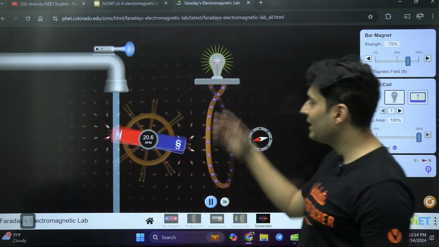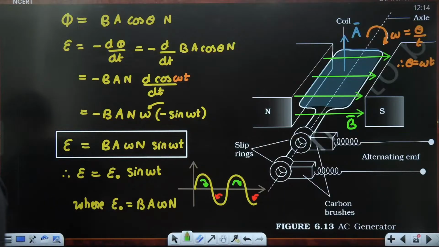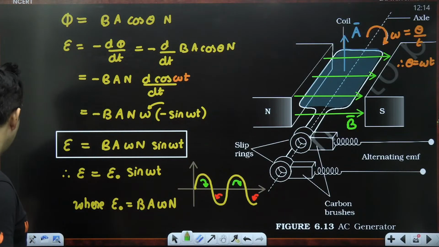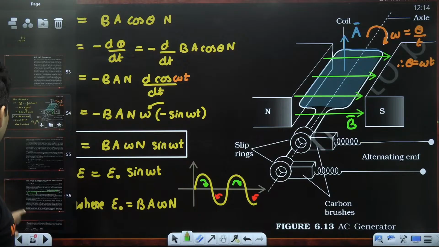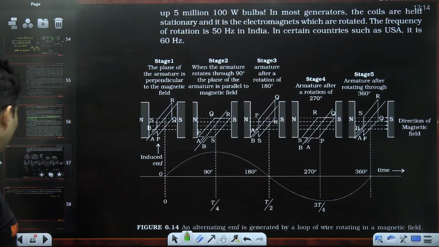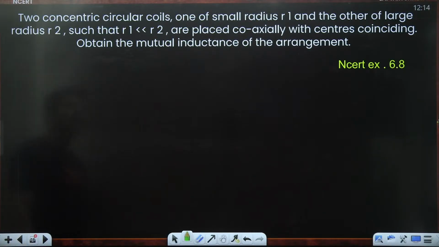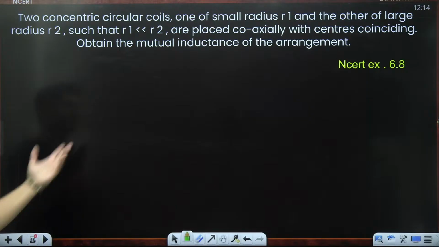So this is your AC generator. Such a beautiful, beautiful thing, isn't it? That is exactly what has been explained over here, and they have shown the same graph which I showed you. In fact, there is a problem also on this. I think this is on mutual inductance. Okay, fine, no problem.